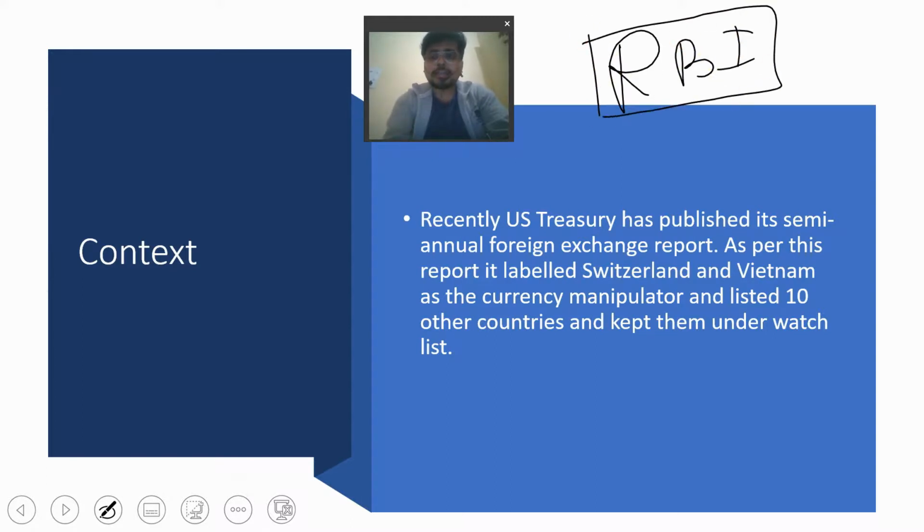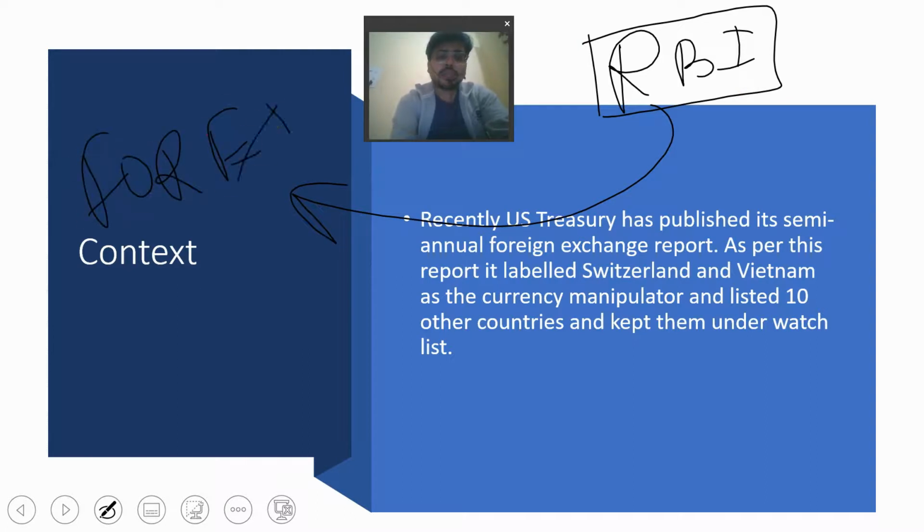RBI is acting as a bank for the Indian forex exchange market, and it always intervenes in the forex exchange market to control inflation for the country. It is given a particular target to keep inflation within a range, like 4% to 7%, which the RBI should not go beyond or below. That target is given by the government to the RBI. So this is a separate concept. We will understand how the RBI acts as a currency manipulator.